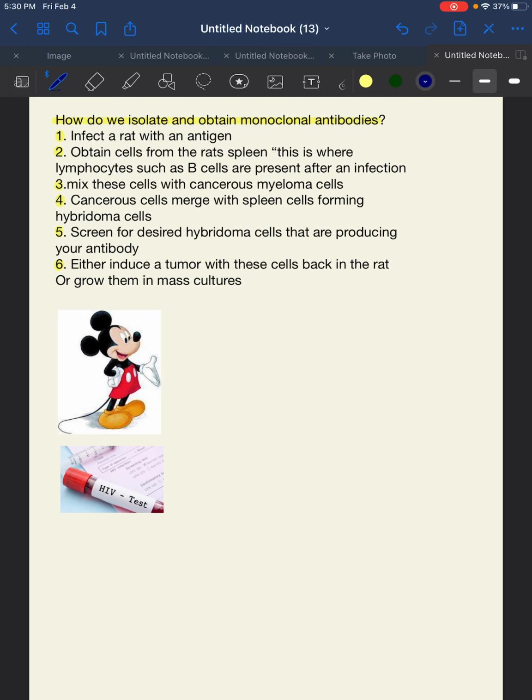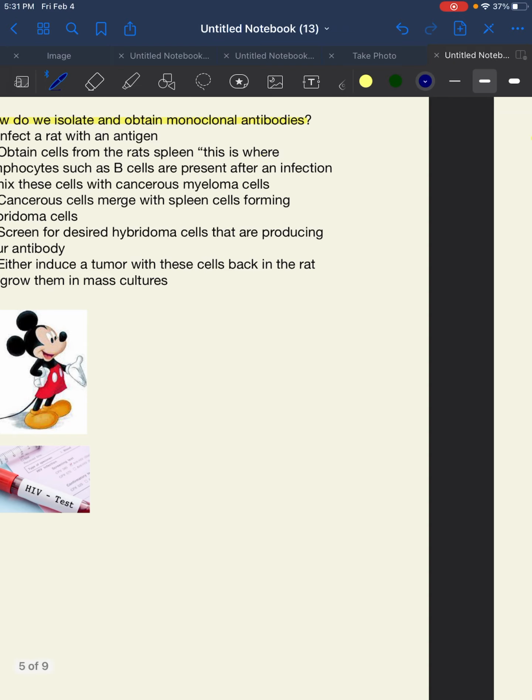But once we actually isolate the desired hybridoma cell producing the antibody we want, we can then either induce a tumor in Mickey Mouse and then harvest the antibodies from that tumor, because tumors are rapidly proliferating cells. And if we induce a tumor via hybridoma cells, we'd have rapidly proliferating hybridoma cells. Or we can grow them in mass cultures and such, like Petri dishes and stuff like that, kind of like HeLa cells. But yeah, that's how you isolate a monoclonal antibody.